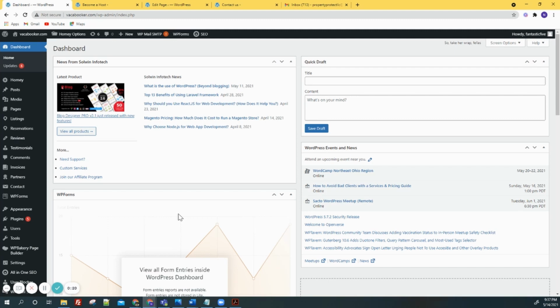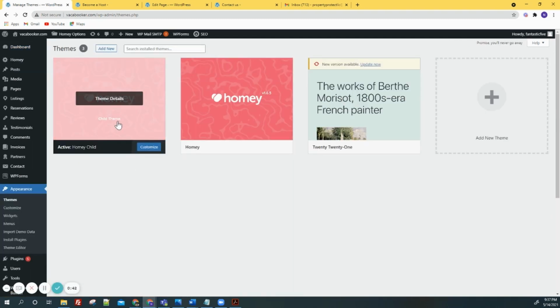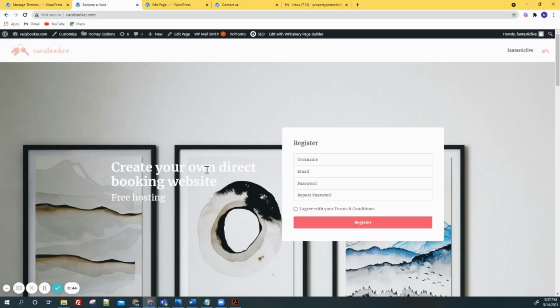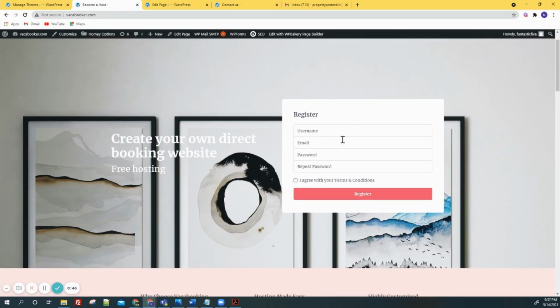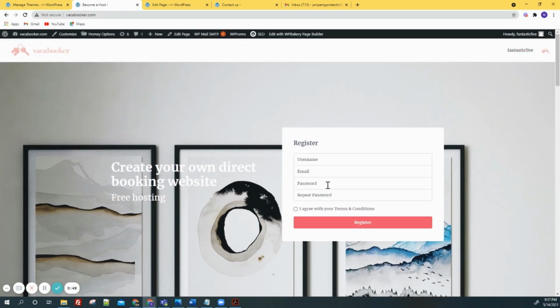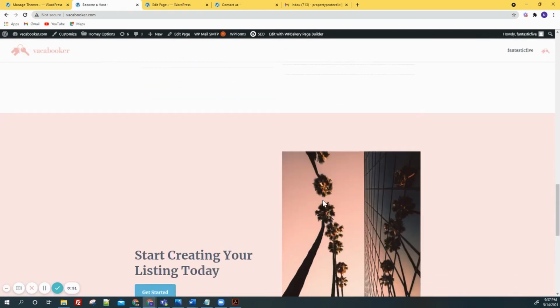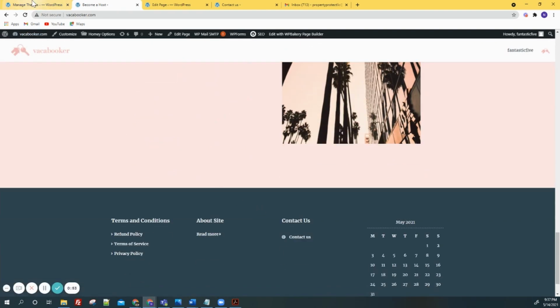After gathering information, we did some research, and I was able to find the theme that perfectly met our client's request. So we are using this theme for WordPress. The theme is called Homey, which has the feature to become a host, and registrations and other features that are client requirements.